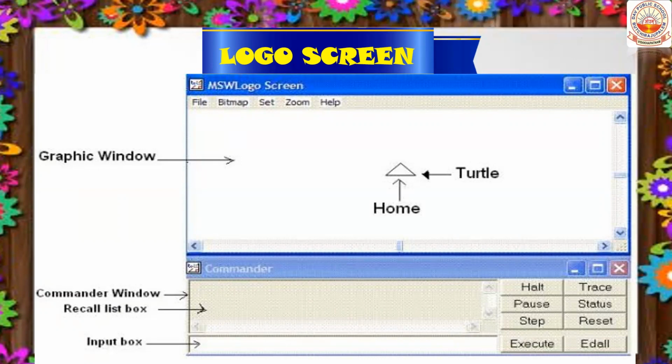Okay. Then coming to the next one. This second window is the commander window, children. Here you can see the input box. This is the place where you can type the commands and give instructions. Okay, children. This is the place where you type. Now this is called the recall list box. It keeps a record of the instructions you type into the input box. So this recall box will keep a record of the instructions that you type.